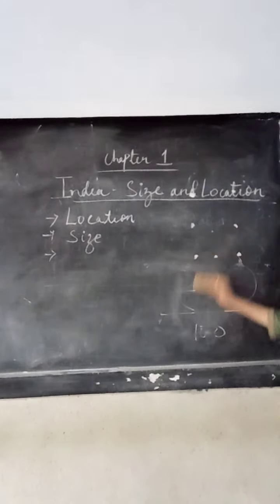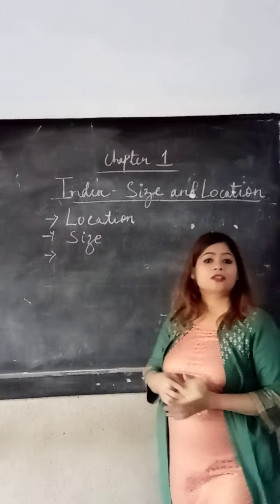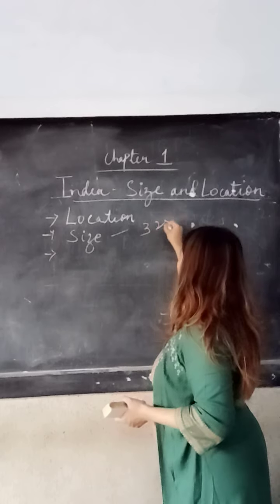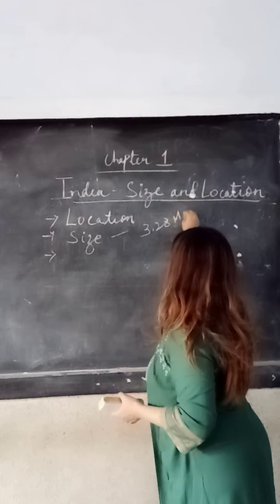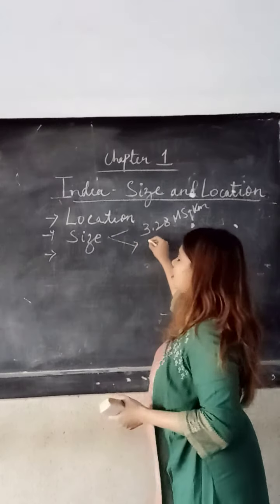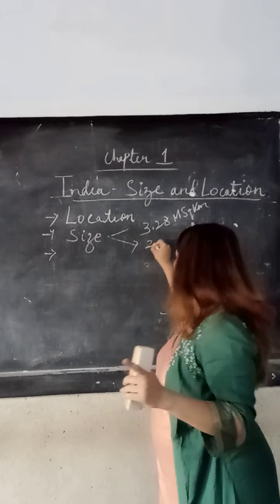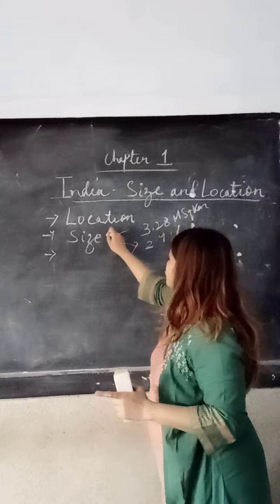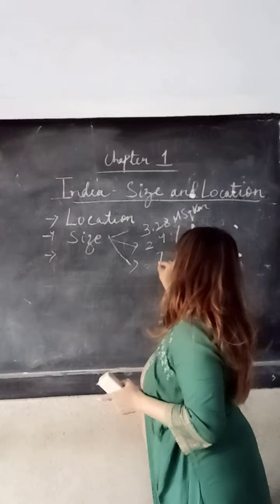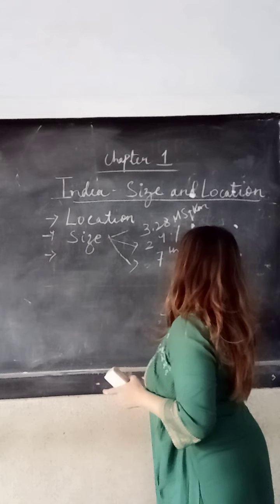In terms of size, we saw first that it is 3.28 million square kilometers. Then it is just 2.4% of the total land mass. Then it is the 7th largest country of the world.